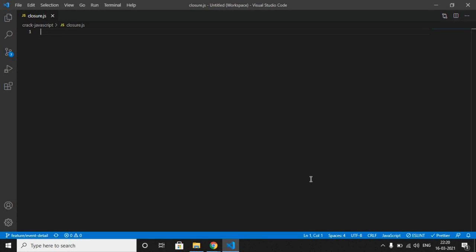But rather than directly going to its definition, we will proceed with some practical examples of closure. And after seeing all of these examples, you will be completely clear about closure. So let's start. Let me proceed with my favorite editor, VS Code. And obviously, you can go with any editor you want. Okay, so let's declare one global variable first. You can name it anything you want. Global var is equal to, let's assign it the value xyz.